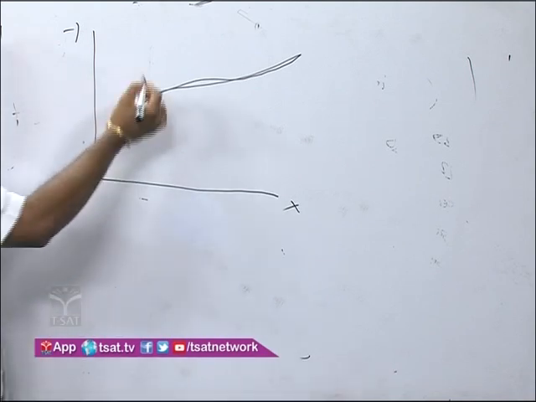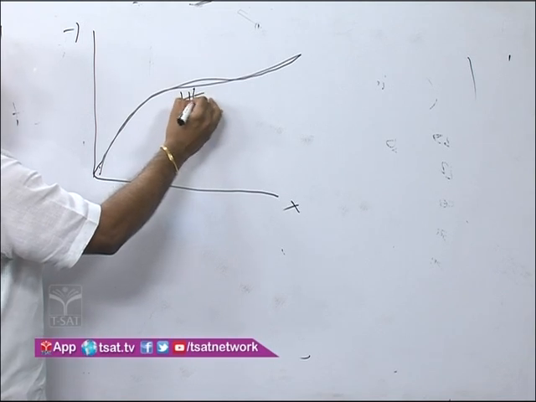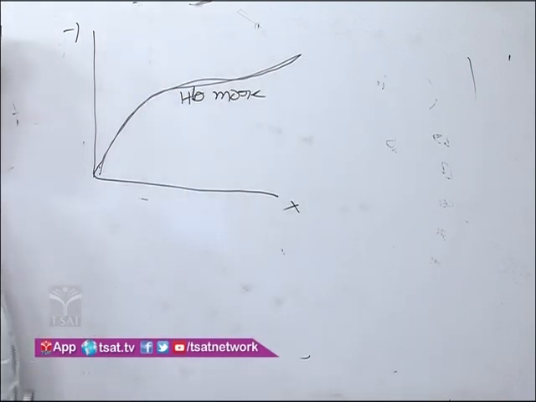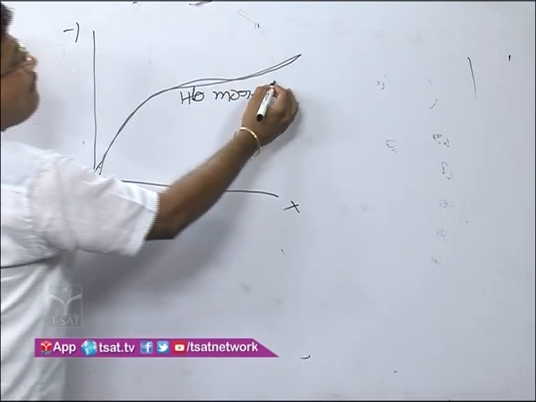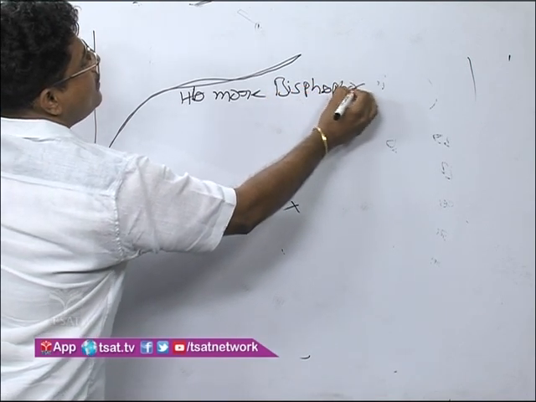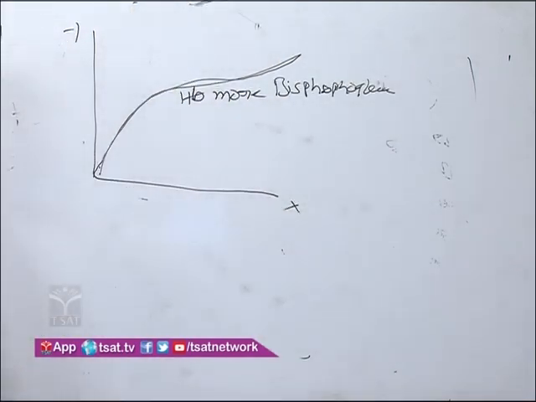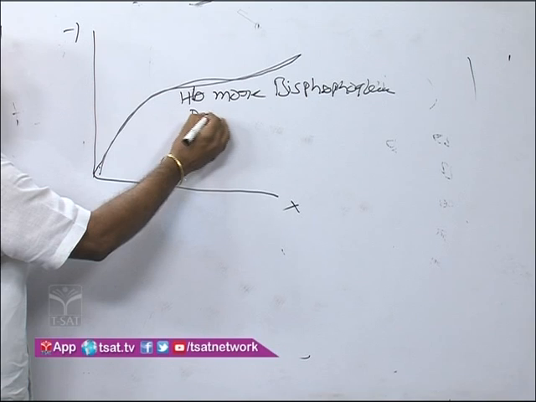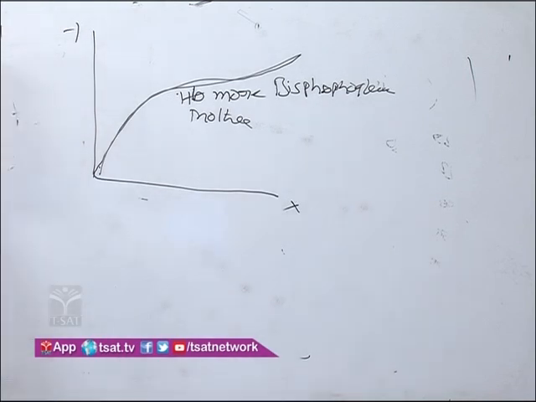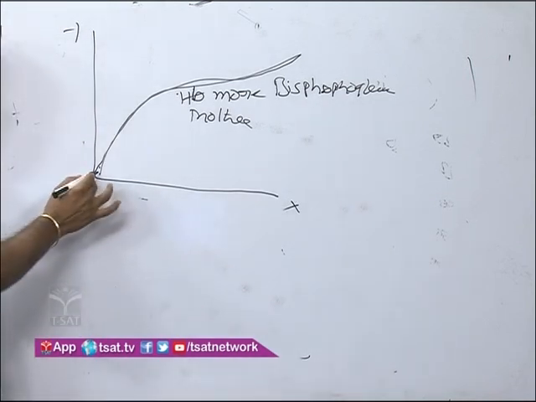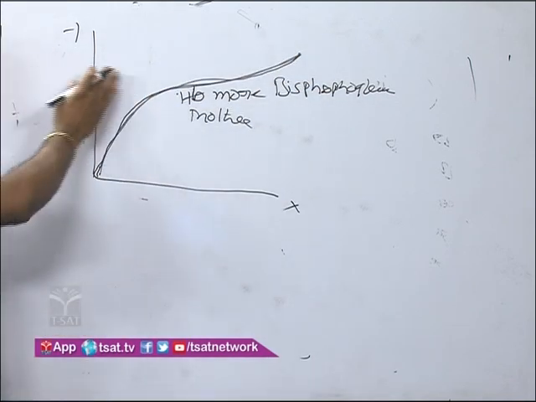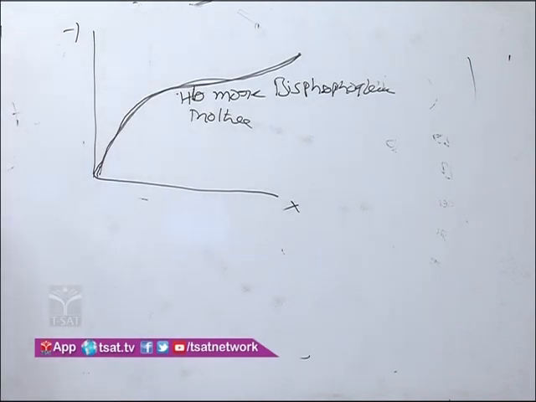That means mother hemoglobin binds more with bisphosphoglycerate. Yes, this is the mother. Mother hemoglobin binds more with bisphosphoglycerate. That's why the mother oxyhemoglobin dissociation curve forms the S-shaped sigmoid curve. The graph bends to the right side.